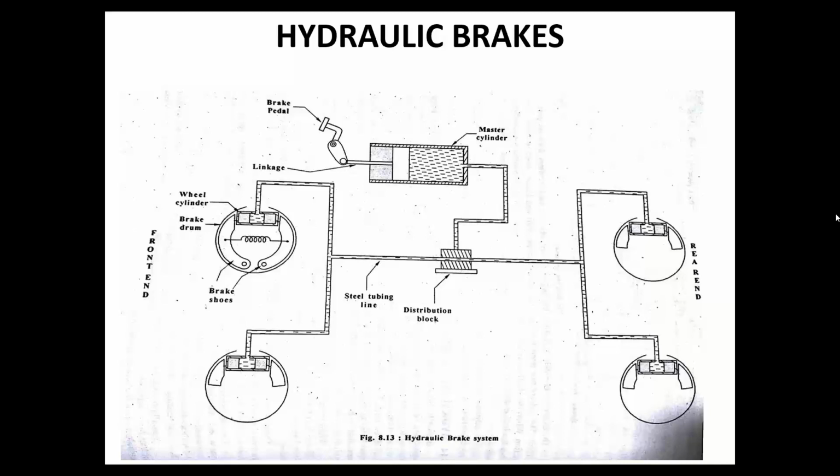There are three different types. One is hydraulic brakes, which work on fluid. Whatever cars we see usually work on hydraulic brakes. The second is pneumatic brakes, which use pressurized air as the medium for braking. The third is mechanical brakes, wherein there is no medium. Through a shaft and cylinder arrangement, whatever braking effort we put is directly transmitted to the wheel, so that there is braking. So three types are there.